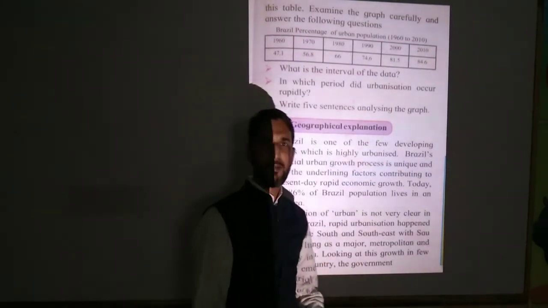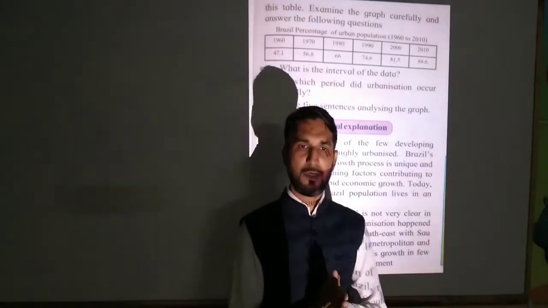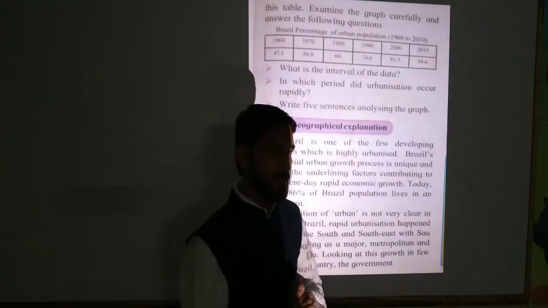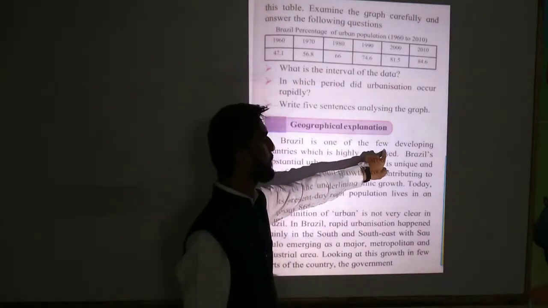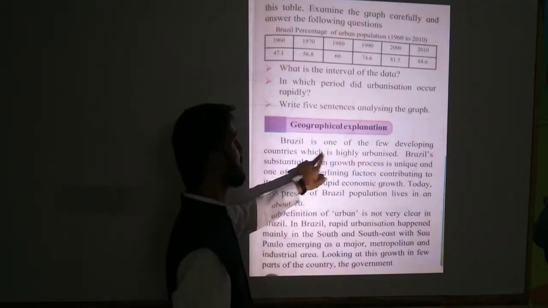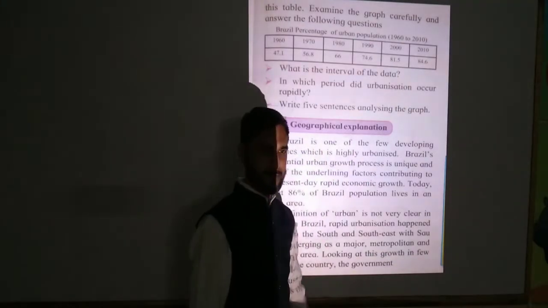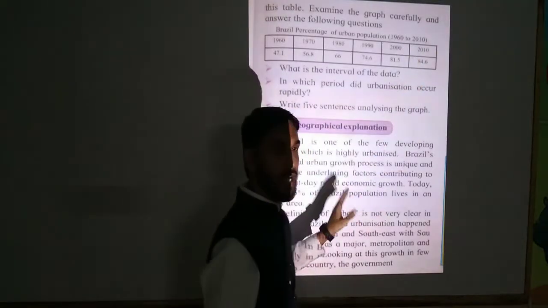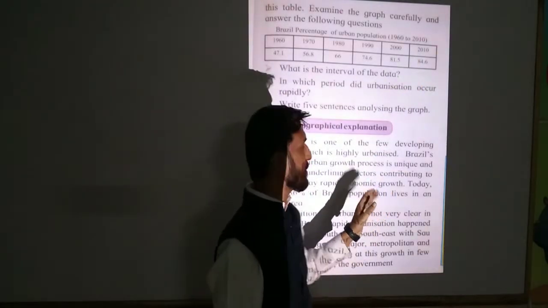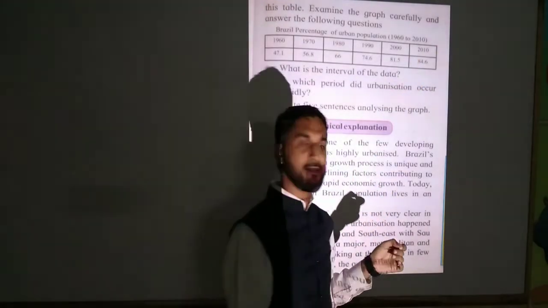So students, with the help of this graph, now we will turn towards explanation. And here, see what is given. Brazil is one of the few developing countries which is highly urbanized. That we understood here with this number. So highly urbanized country means Brazil among developing countries.